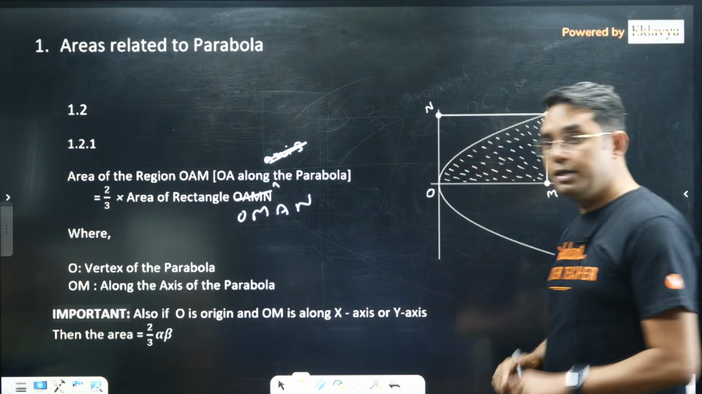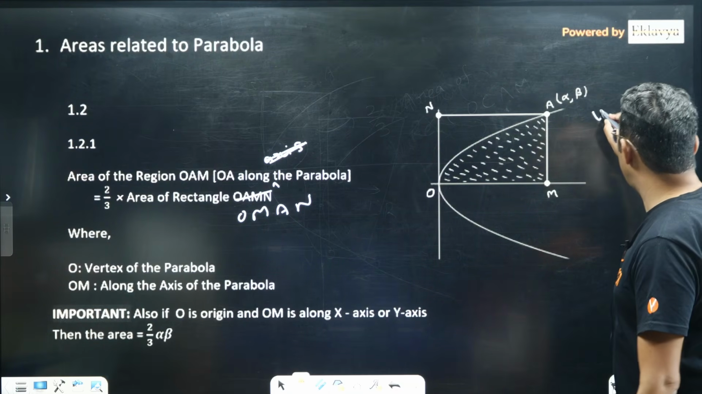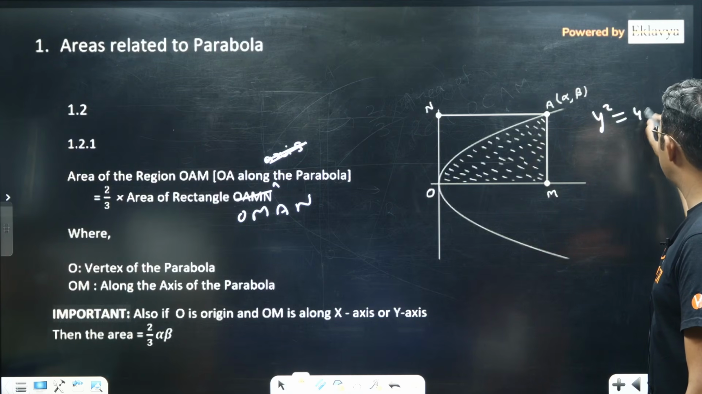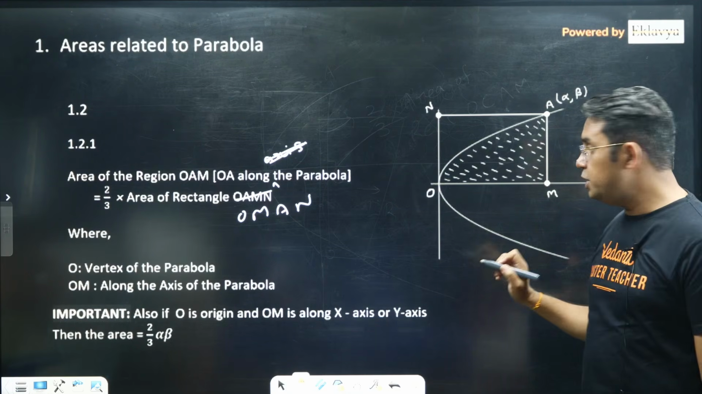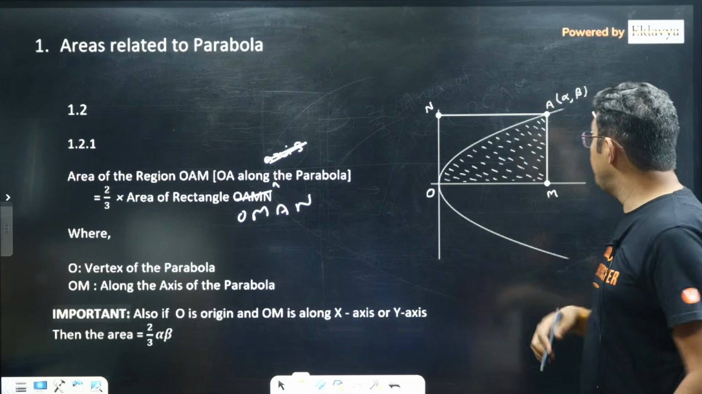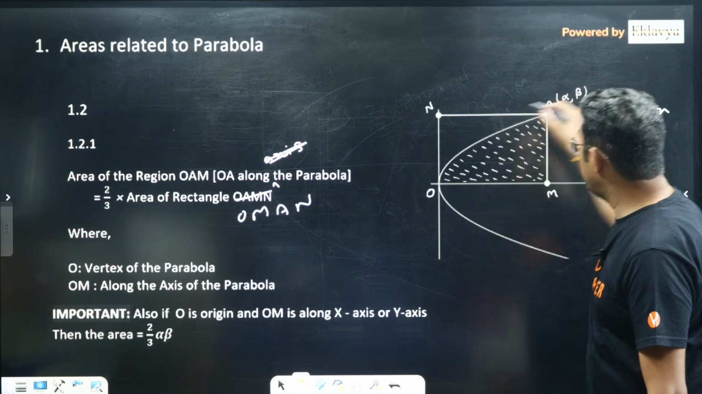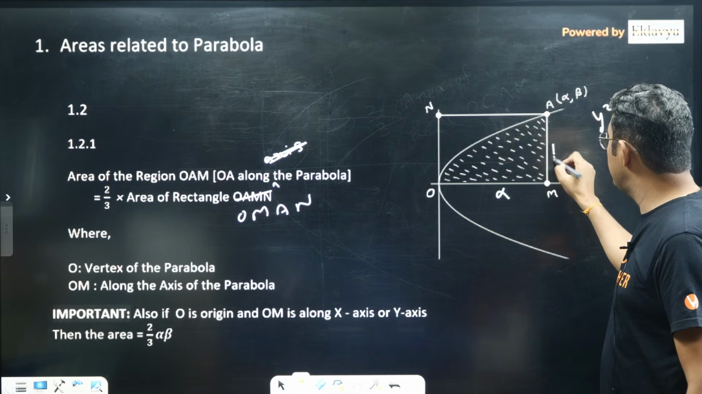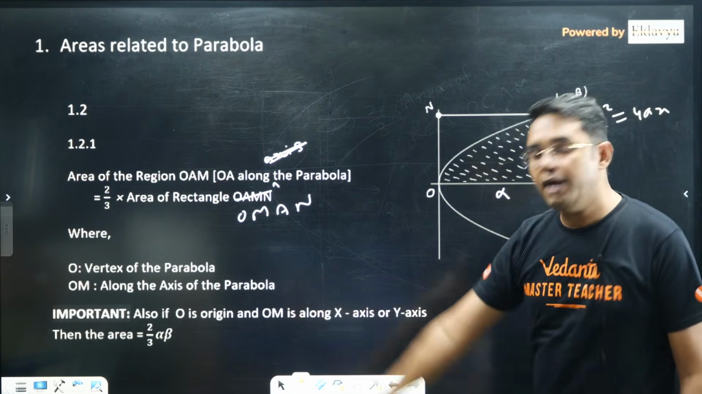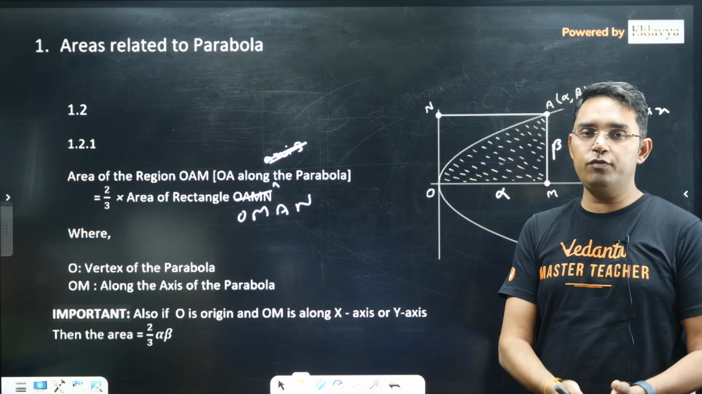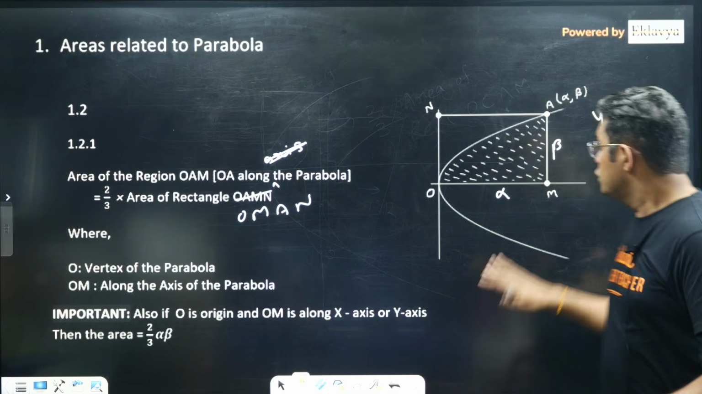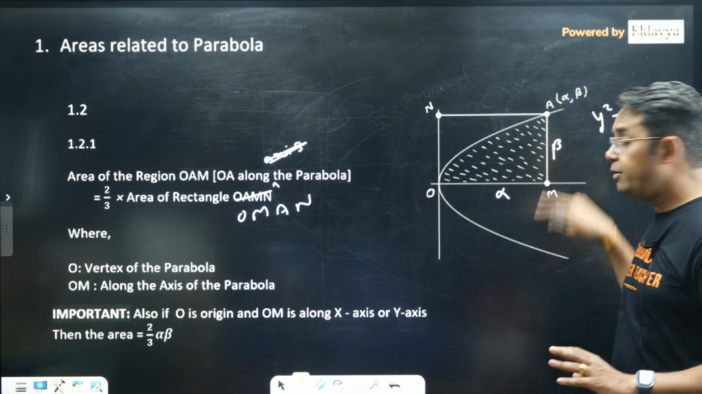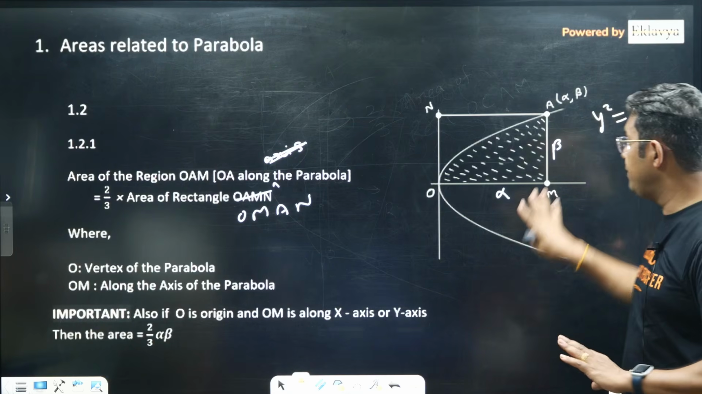If O is the origin, that's very important, suppose your parabola is just y square is equal to 4ax, then O will be the origin, which is the vertex of the parabola. Then the area of the rectangle is nothing but alpha into beta, because this side will be alpha and this side will be beta, so your area will be directly 2 upon 3 of alpha beta.